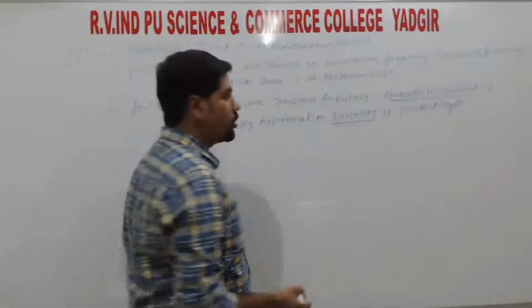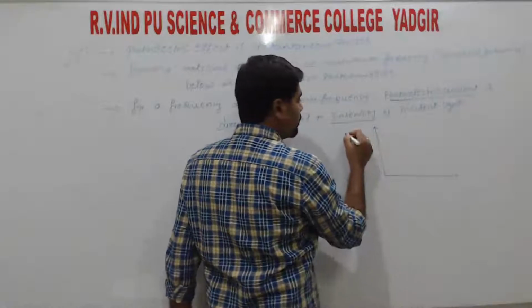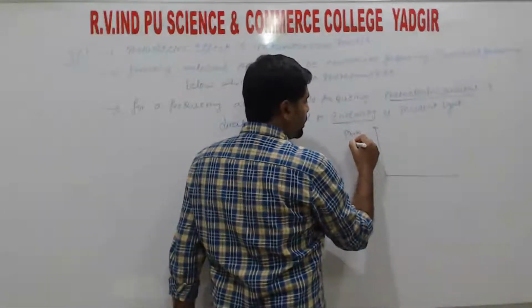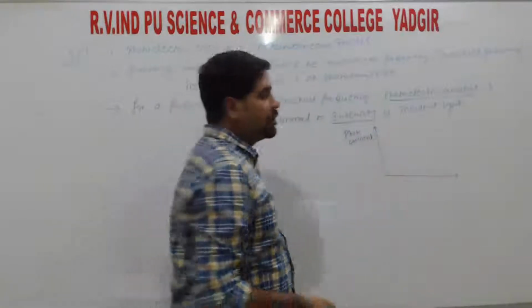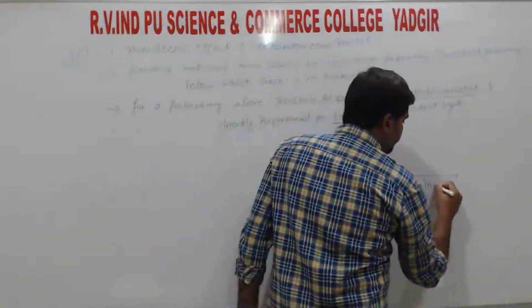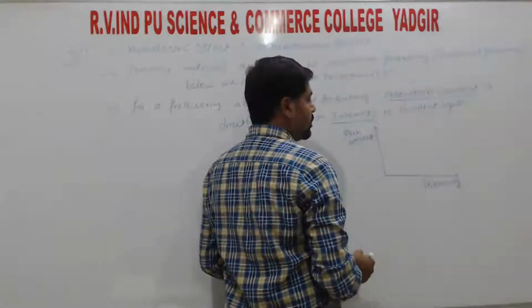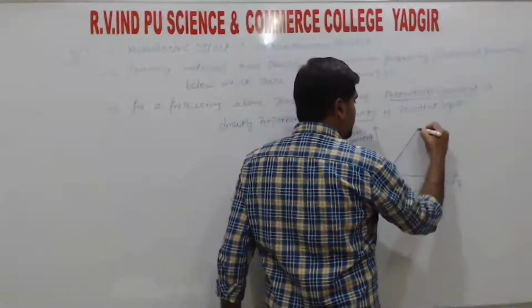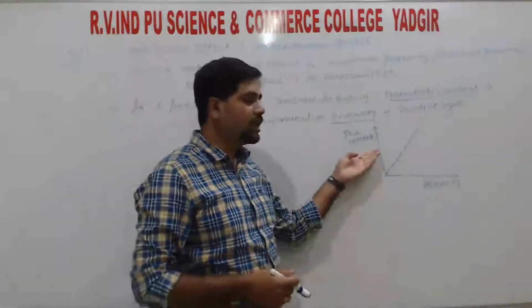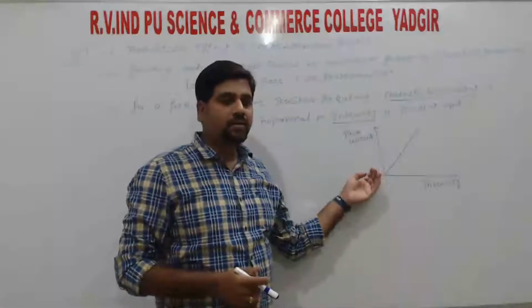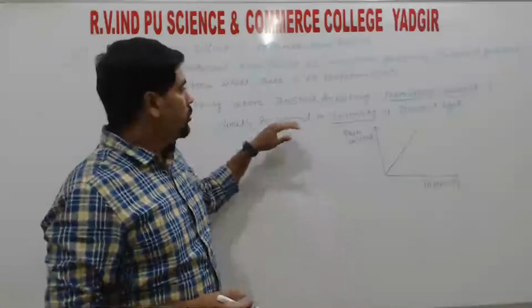For this we can plot the curve, right? Photo current is along the y-axis and the intensity is along the x-axis. The curve will be linear and pass through the origin, right? At intensity 0 there will be no emission of electrons, so the photocurrent will be 0, right?